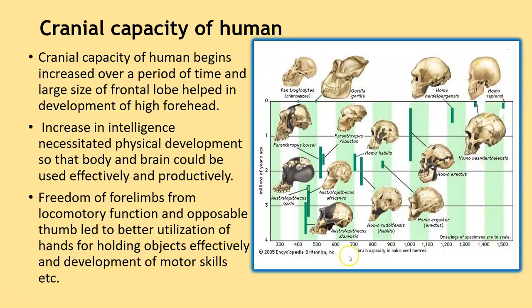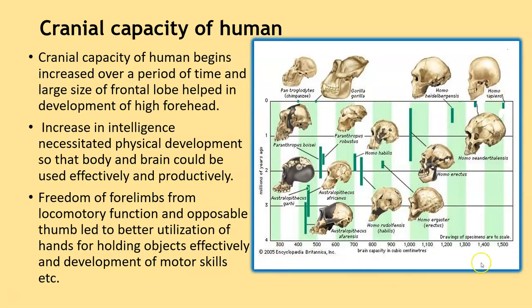If you have a look at the chart, it shows you the images of the skull that were present in the ancestors and in the present day humans. So if you see the chart, you will see that the size of the skull, especially the forehead, is increasing in size over the period of time till you reach the current modern day, that is the Homo sapiens.